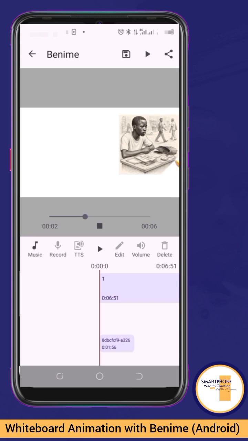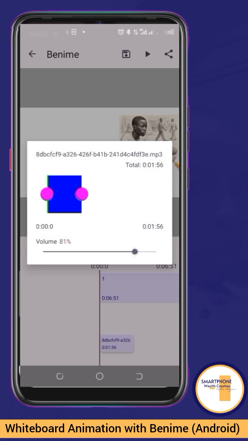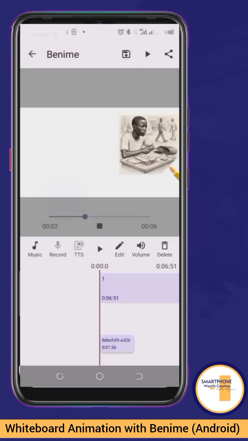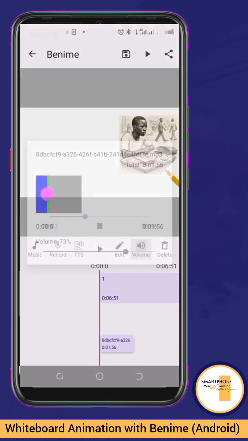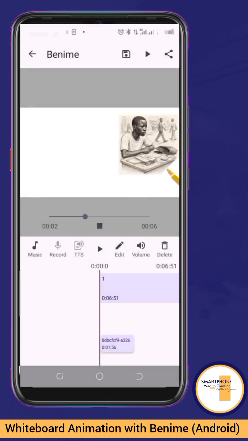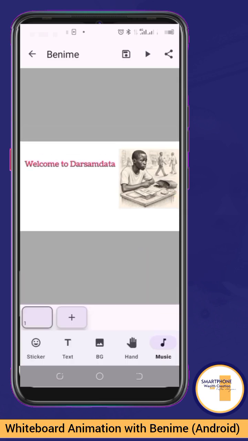And of course, you have these other options to work with. If you tap on that text to speech now or the music, you can do other editing. Look at, by adjusting the volume and all of that. You can also adjust the volume from here. Then you can also delete. So I've just deleted that text to speech now. So double tap outside to remove this and go back to our work. So let me double tap now. So we are back.